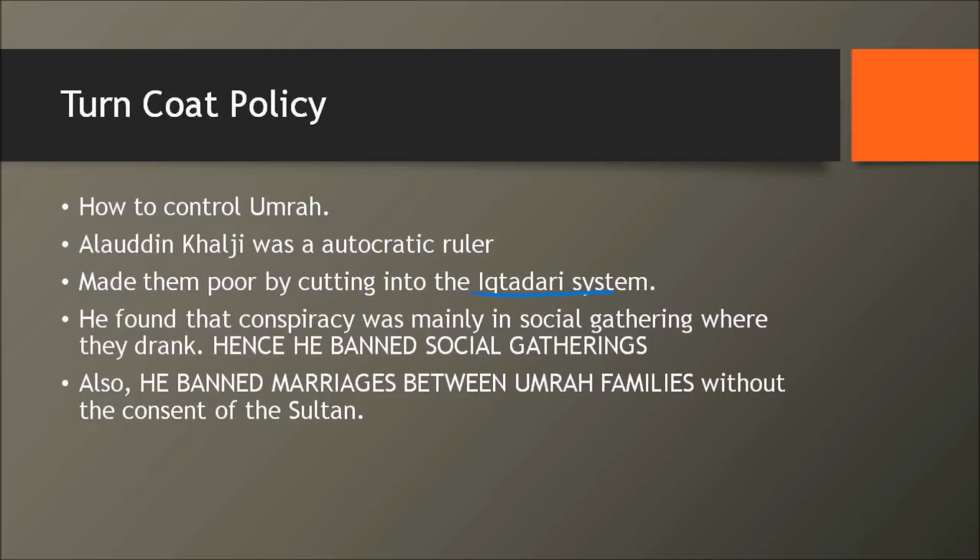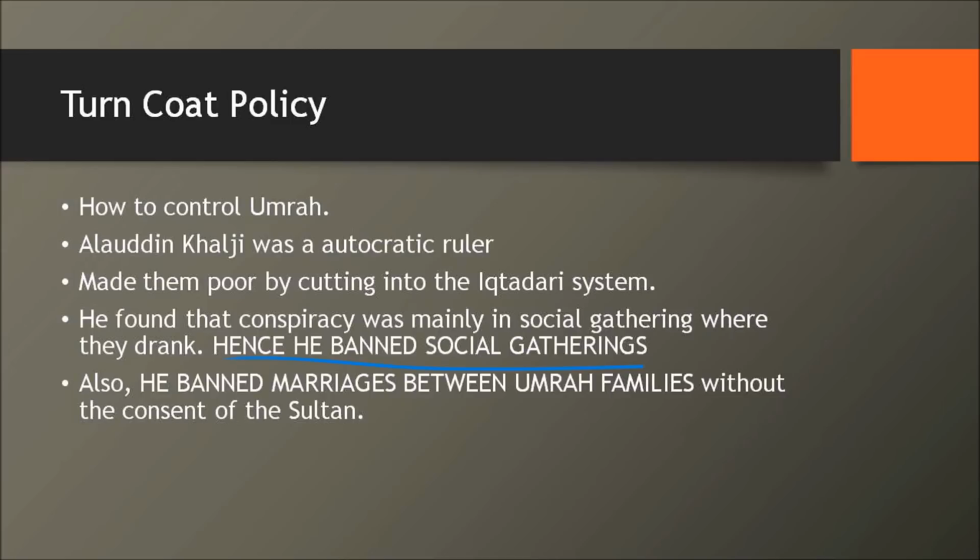Also, he understood how the Umrah conspire against the Sultan. That's basically because of the social gatherings. Whenever a social gathering happens, a lot of people of Umrah come together and discuss different policies of the Sultan and then develop a tendency against the Sultan. So he understood the basic cause for all of this is the social gathering. That's why he put a blanket ban on social gatherings when it comes to Umrah.